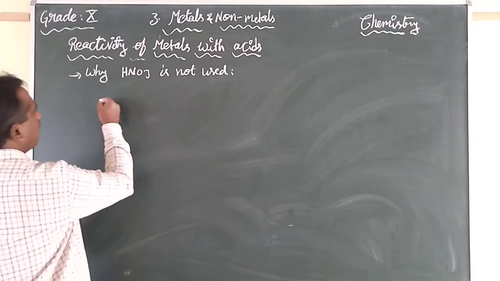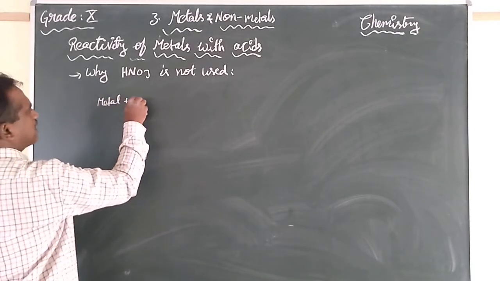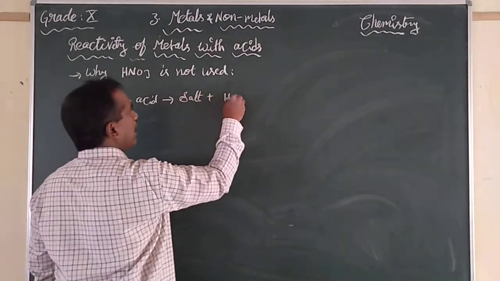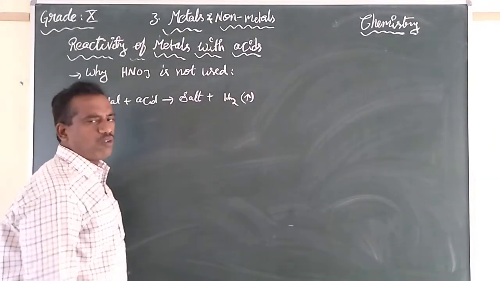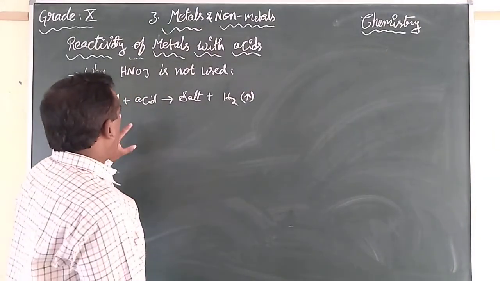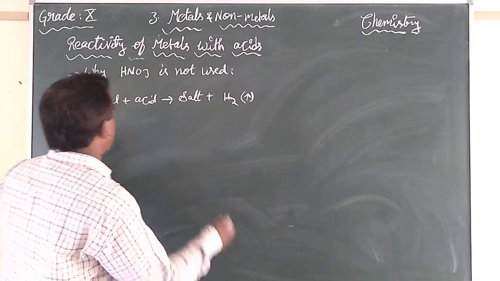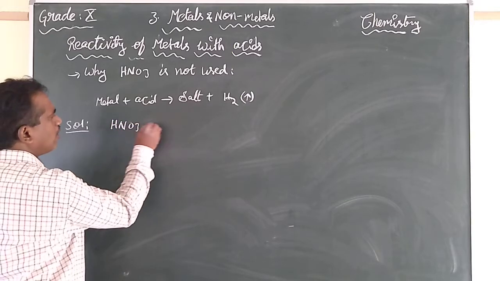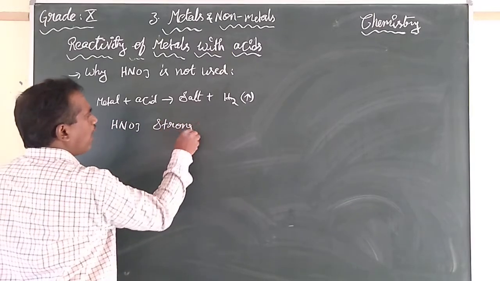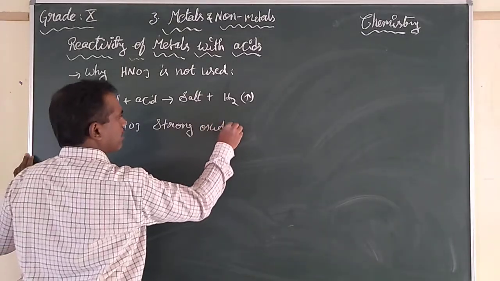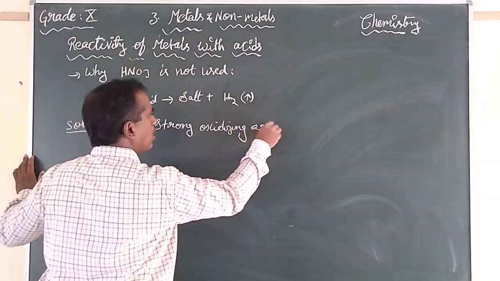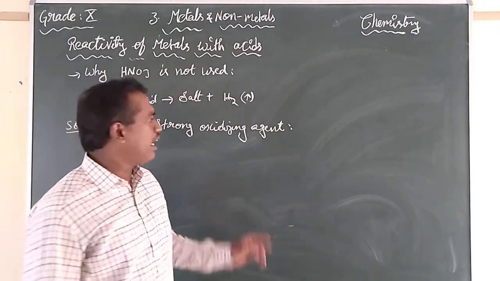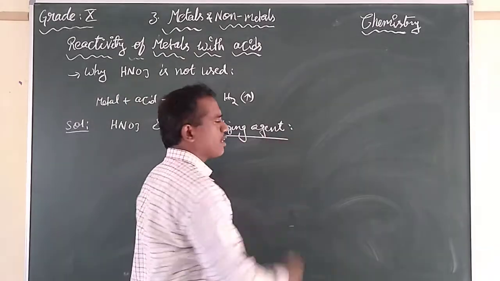Here the point is, when a metal reacts with acid, what is it forming? Salt plus hydrogen gas. Yes or no? In general. But this nitric acid is a strong oxidizing agent. This is the first time you are learning the word oxidizing agent.